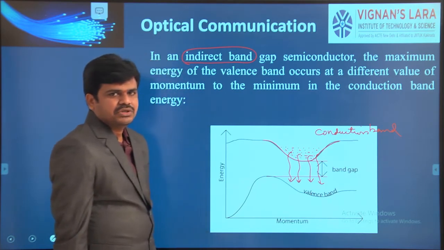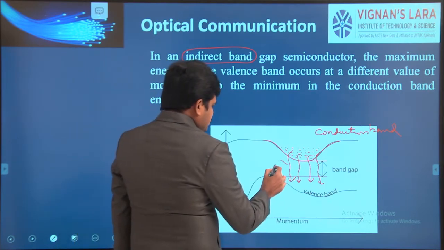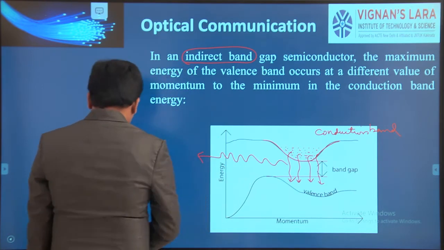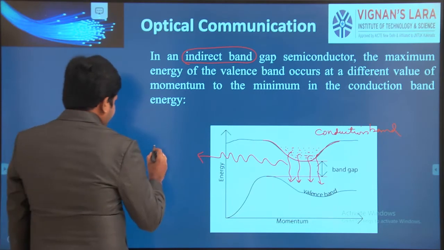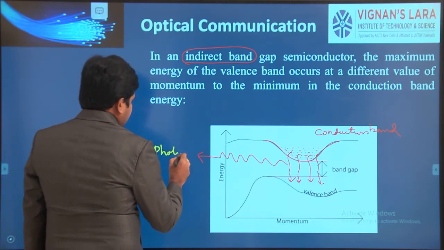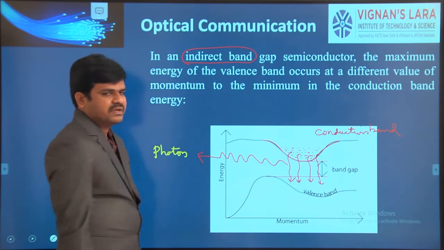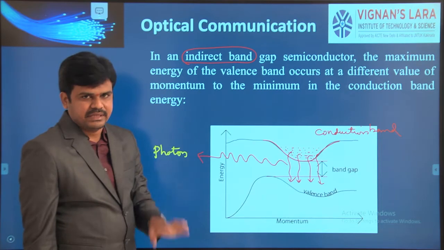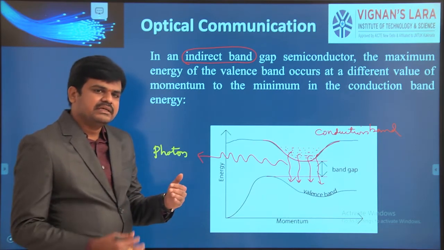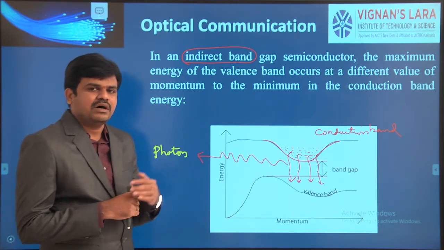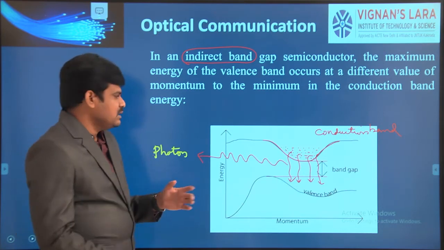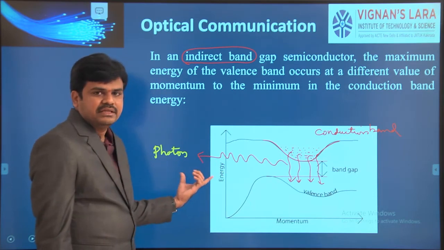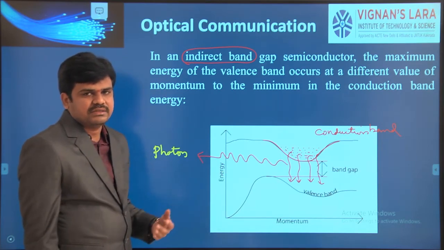The electron will lose its energy in the form of a photon, which we already know. But in indirect band gap semiconductor materials, there is another concept running in parallel to the release of photon energy.